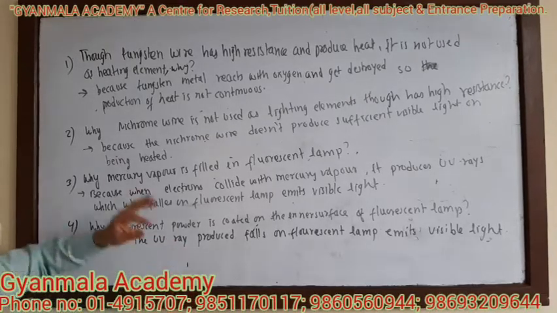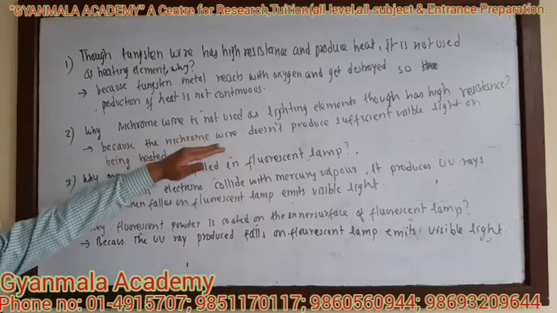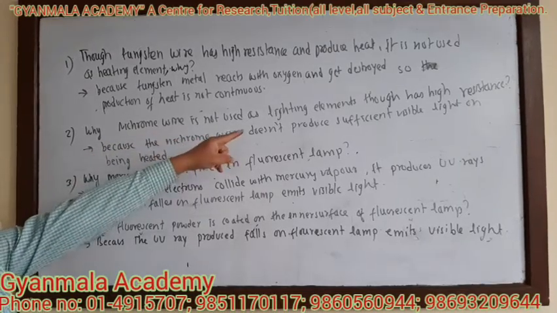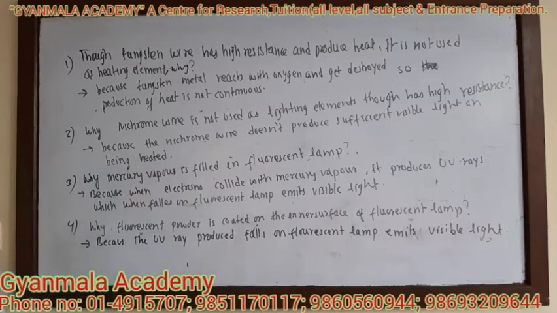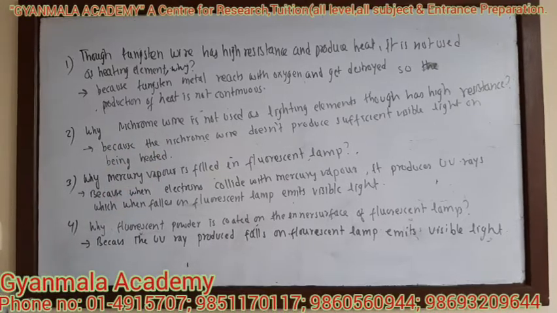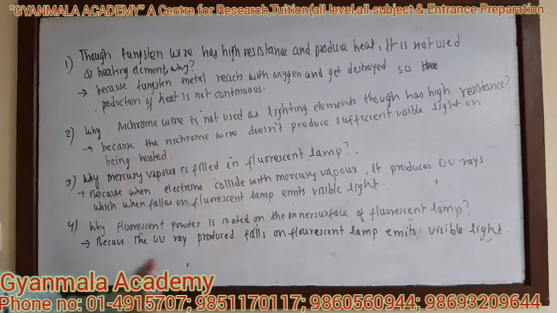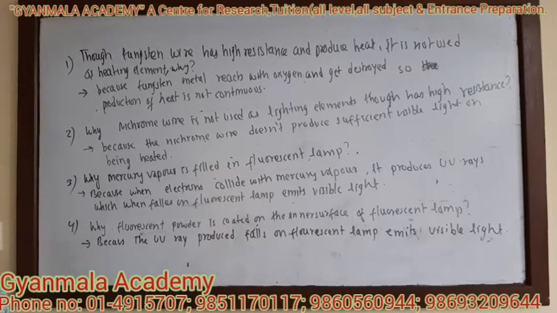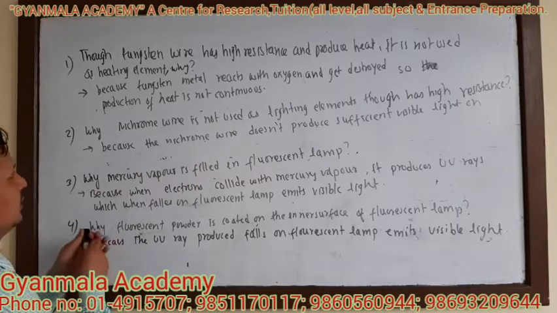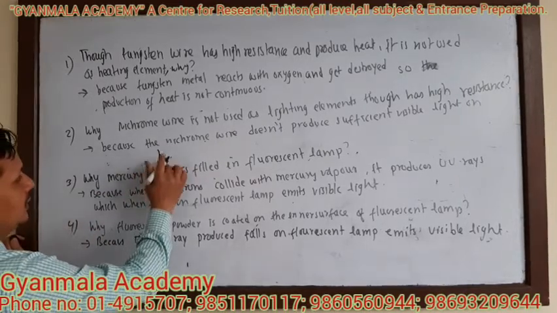Number 2, why is nichrome wire not used as a lighting element though it has high resistance? We have studied that nichrome wire has high resistance and it becomes hot and produces heat, isn't it? Why is it not used as the lighting element? Because the nichrome wire does not produce sufficient visible light when heated, so it is not used as the lighting element.